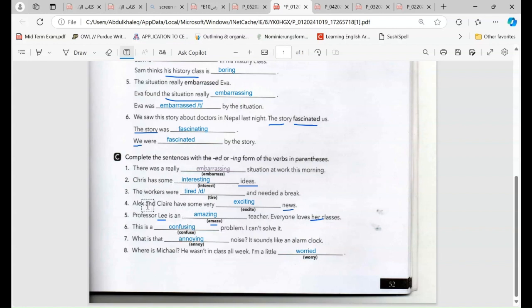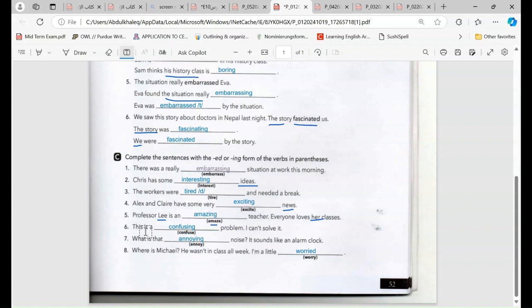Okay, so let's revise. Chris has some interesting ideas. Yes, the workers were tired and needed a break because they feel tired. Alex and Claire have some very exciting news. We are talking about the news. Yes, Professor Lee is an amazing teacher. We are talking about the teacher. Everyone loves her classes.